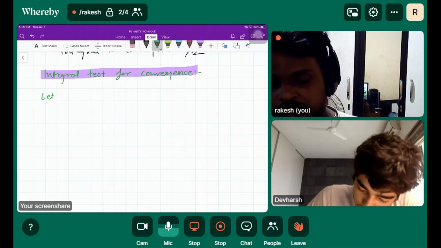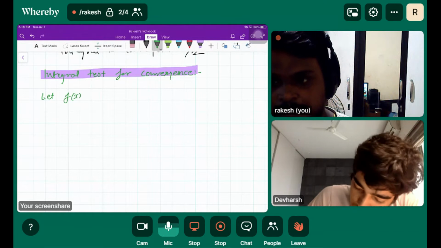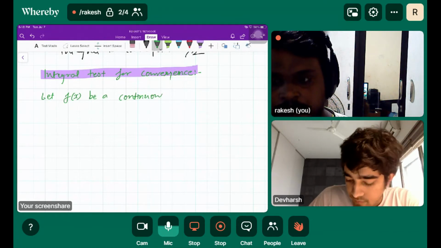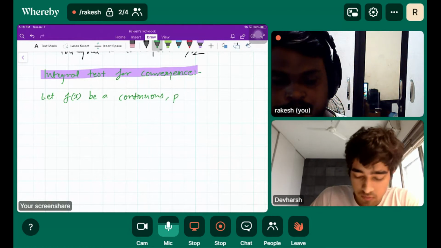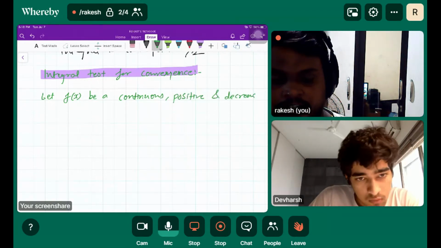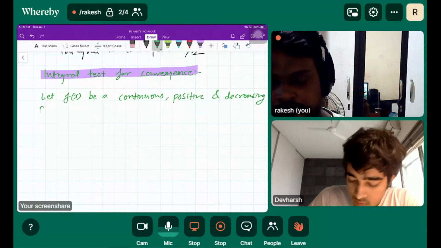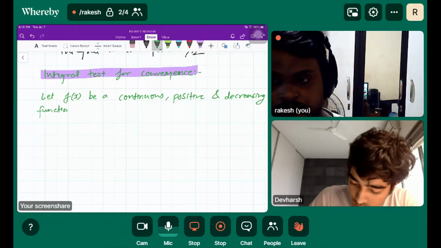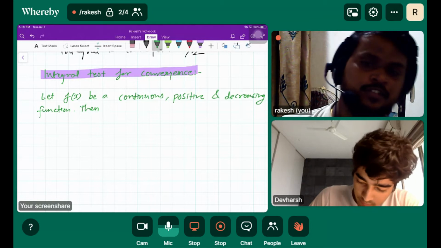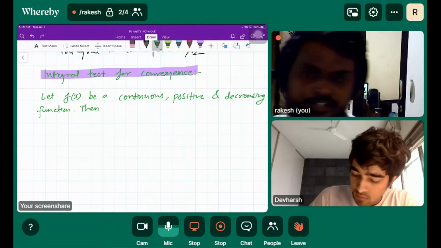So let f of x be a continuous, positive, and decreasing function. I think you will be clear with all the terms which are going to be used here.